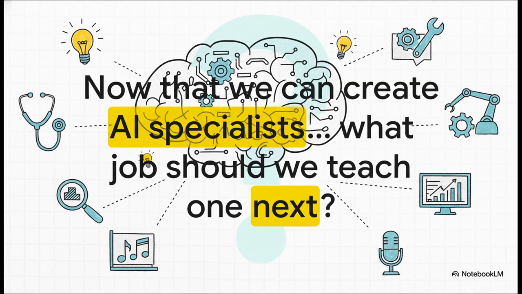So we've seen how you can take a massive general-purpose AI and teach it a very specific and highly accurate skill. And this all leads to a really fascinating question. Now that we know how to create these AI specialists, what job should we teach one to do next?